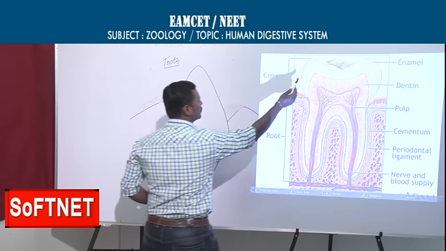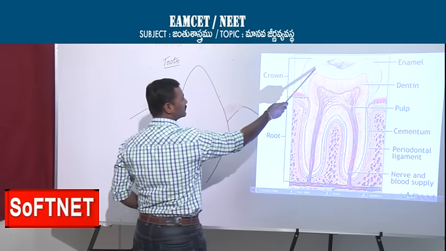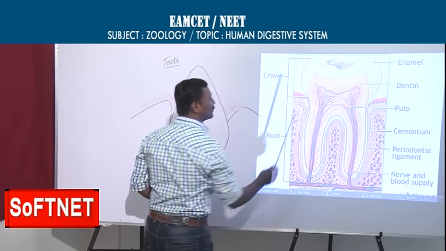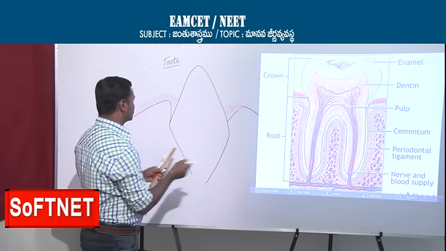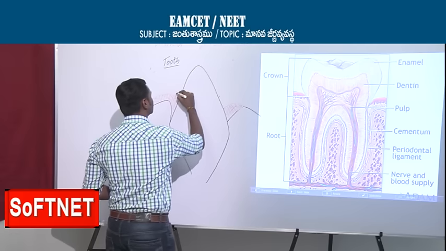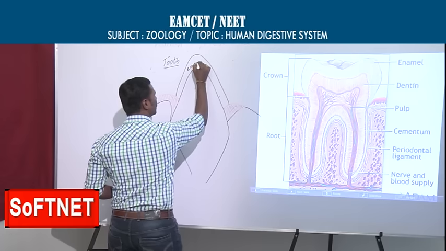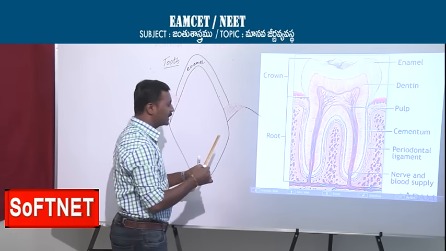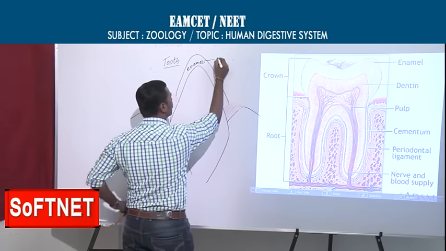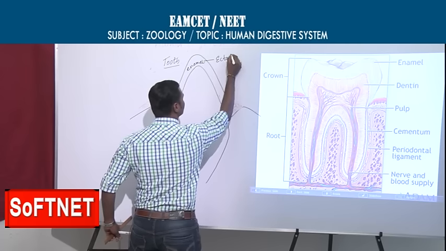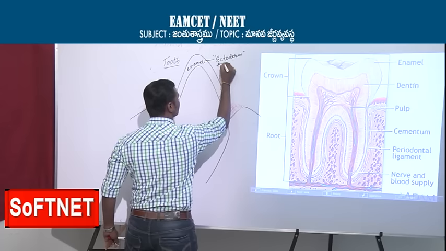What is this part? That part is enamel, which is the hardest part in our body. I am drawing that clearly for you. This is the outer shiny part, the enamel. This enamel is of ectodermal origin, derived from ectoderm, formed by ameloblast cells.